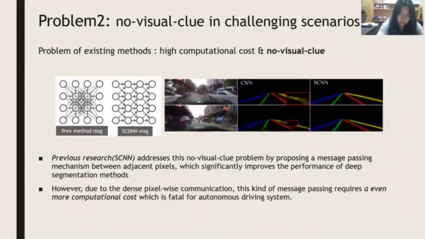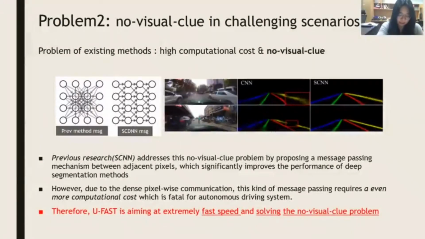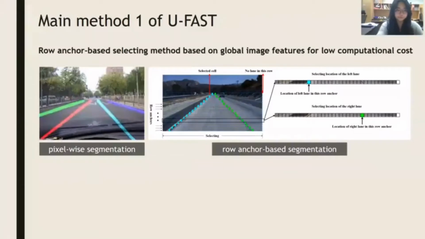However, due to the dense pixel-wise communication, this kind of message passing requires an even more computational cost, which is fatal for autonomous driving systems. Therefore, UFast is aiming at extremely fast speed and solving the no visual clue problem.